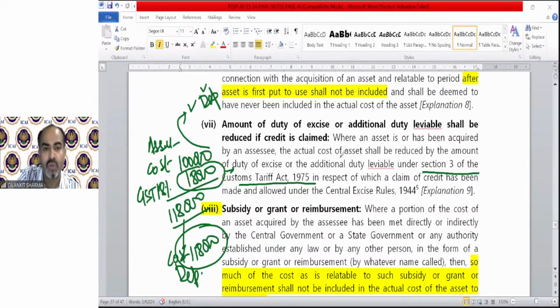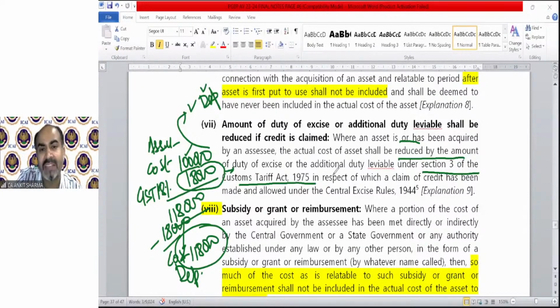and you can claim depreciation on that. So read carefully, it says, where an asset is or has been acquired by an assessee, the actual cost of the asset shall be reduced. So if there's 1,18,000 and you claim 18,000 credit, then cost will be reduced by 18,000. That means you can claim depreciation on only rupees 1 lakh. Reduced by the amount, that means credit.